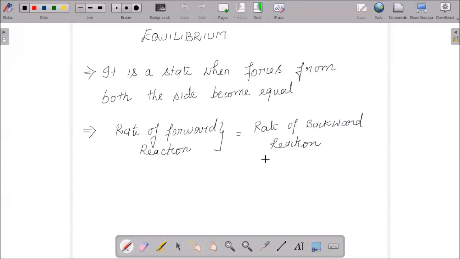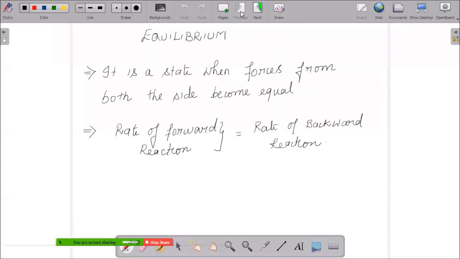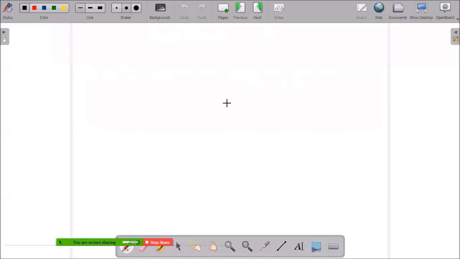So when we say the rate of forward reaction becomes equal to the rate of backward reaction, we can also say that it is a state when the concentration of the reactant becomes equal to the concentration of the product. Both ways we can consider it. And when we are talking about equilibrium, we should know the different types of equilibrium.